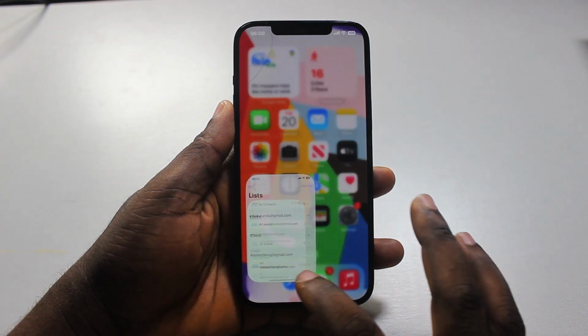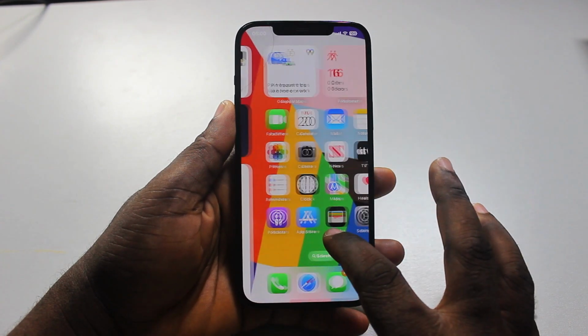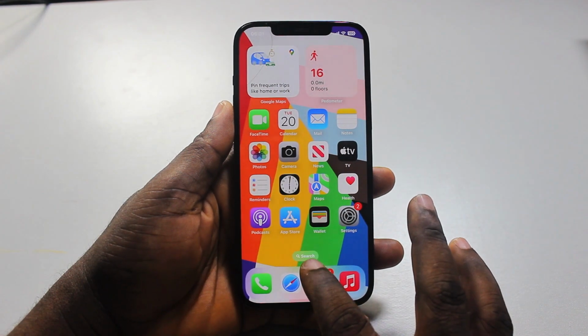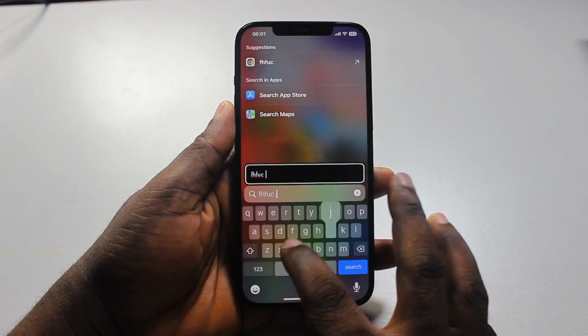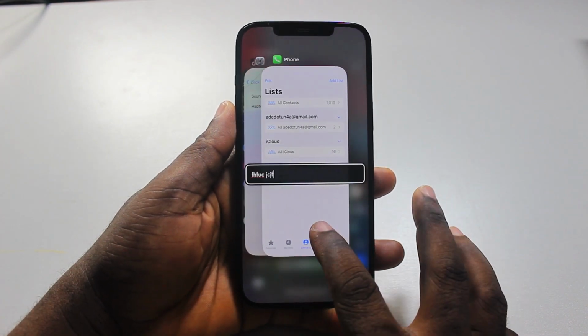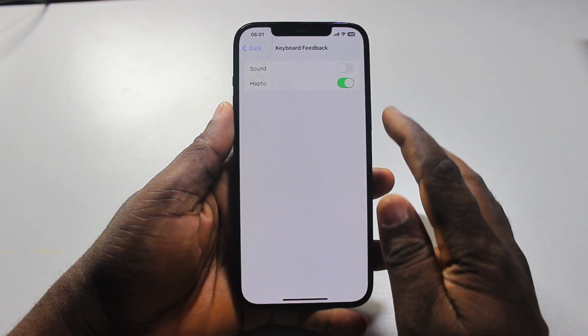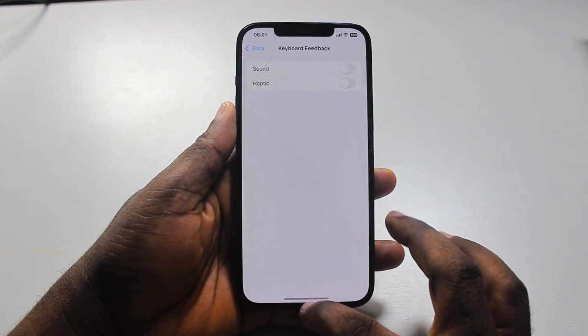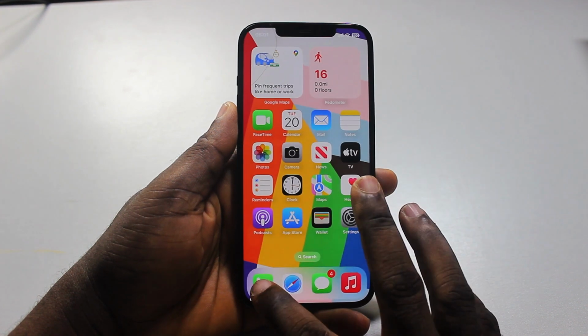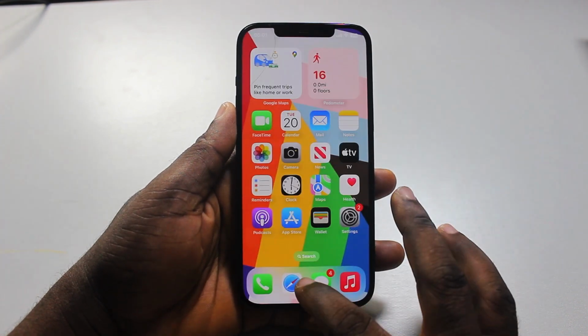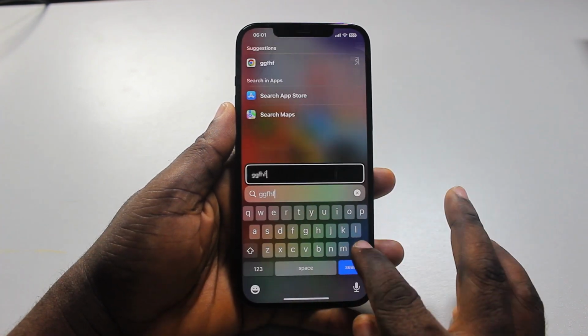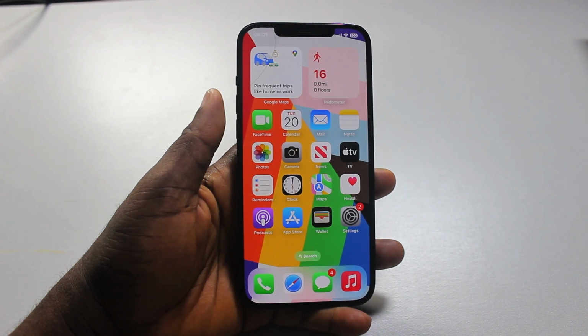And then if you go back and type on your iPhone keyboard, you discover that the keyboard sound is now disabled. Now, if you want to disable the haptics that makes your iPhone keyboard vibrate each time you click on it, go ahead and turn off Haptic. And then your iPhone keyboard will neither vibrate or give a sound. And that is it. So that's exactly how to turn off iPhone keyboard sound.